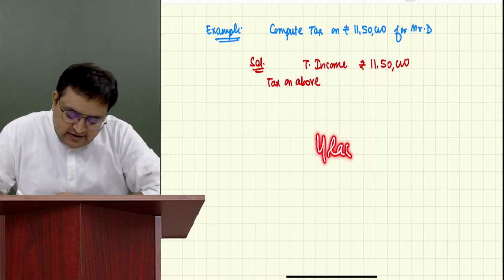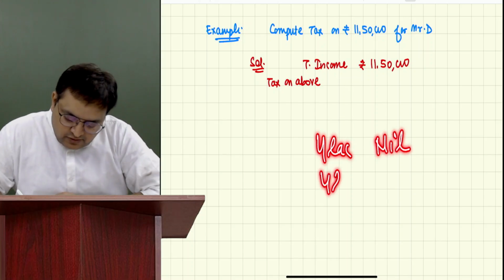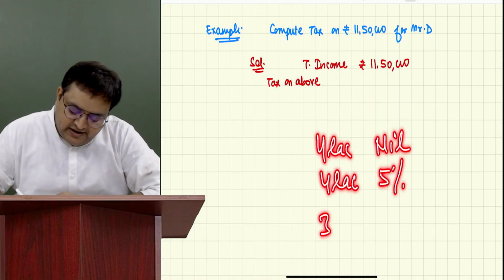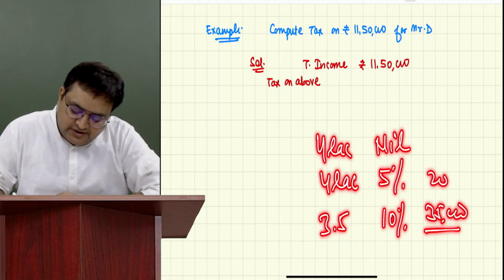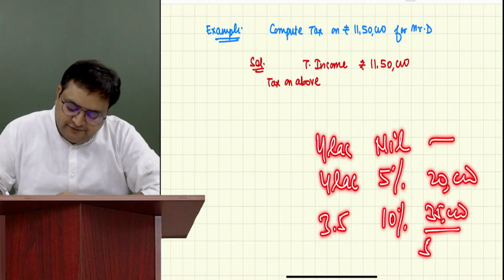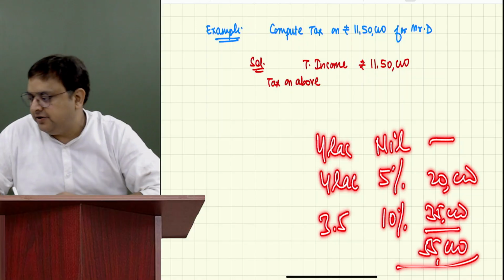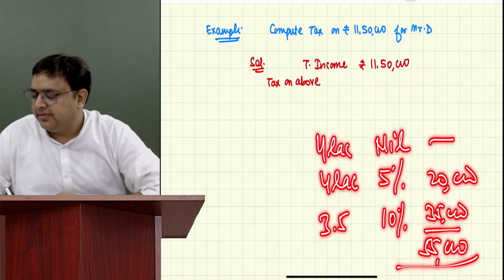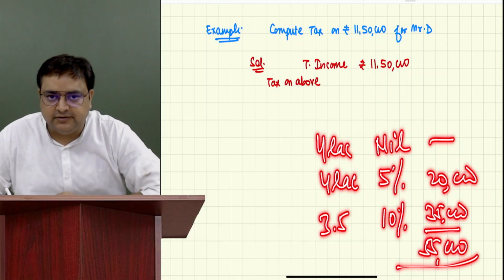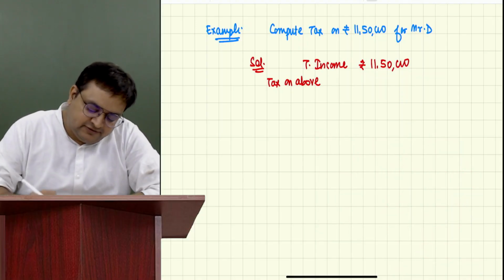On 4 lakh nil, on 4 lakh 5%, and on 3,50,000 10%. So 35,000 over here, 20,000 over here, here it is 0, 55,000. Everybody got this 55,000? Very good, guys. So tax on above is 55,000.